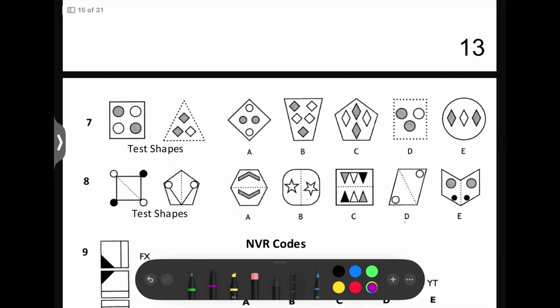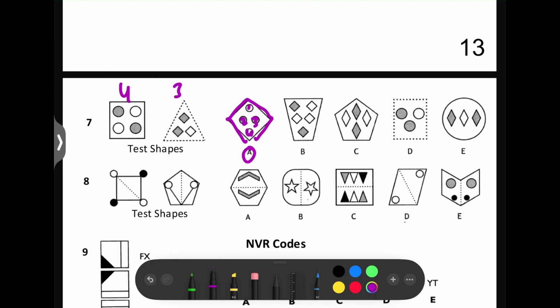Next question, we've got a square with 4 circles inside and a triangle with 3 rhombuses inside. So the number of sides equals the number of shapes inside. So here we've got 4, here we've got 3. So the answer to this one is A, because we've got a 4-sided shape and 1, 2, 3, 4 smaller shapes inside.